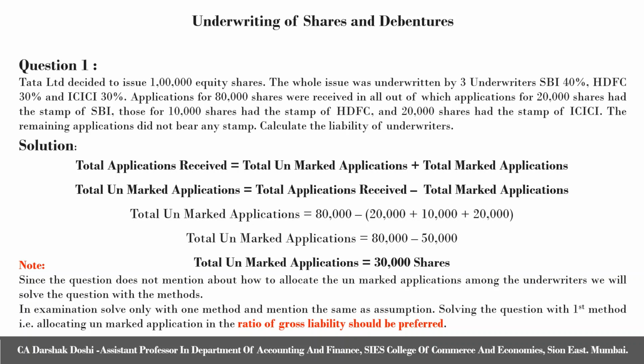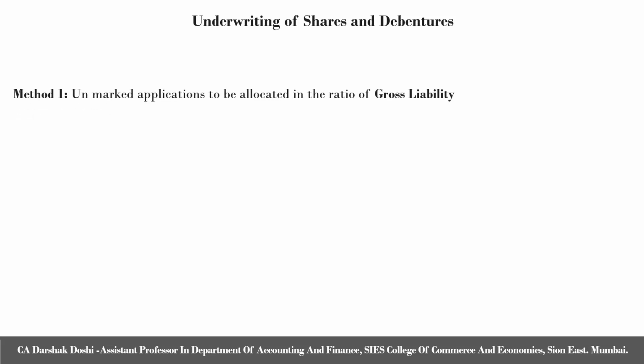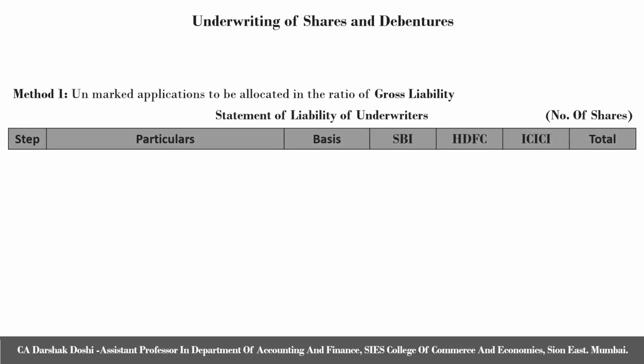Let us start with the statement of liability of underwriters under method 1. That means we will allocate the unmarked applications in the ratio of gross liability. As I told you, the statement will have the first column as steps, the second column as particulars, the third as basis, then a number of columns depending on the number of underwriters, and the last column will be total.